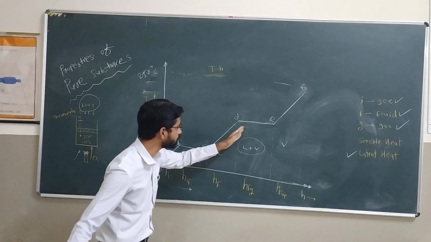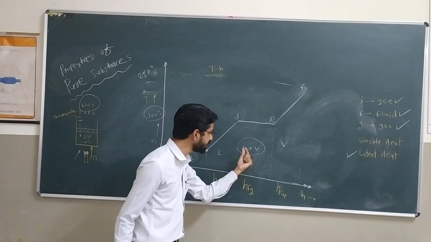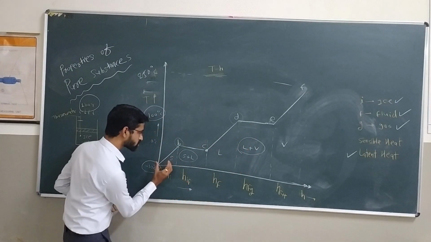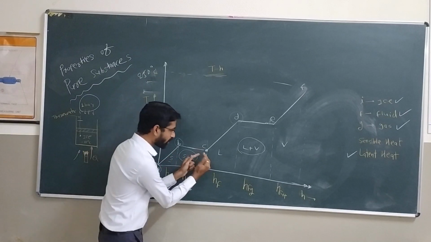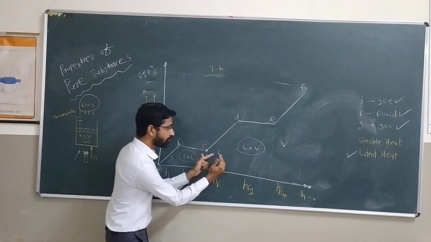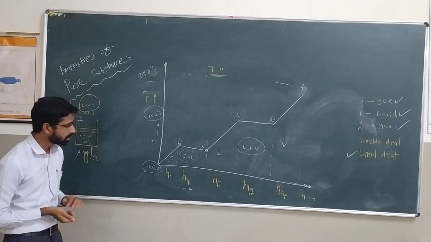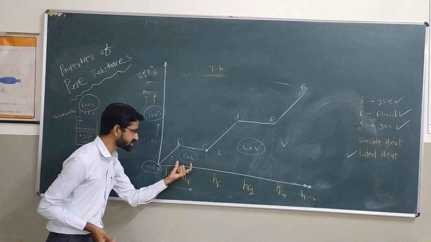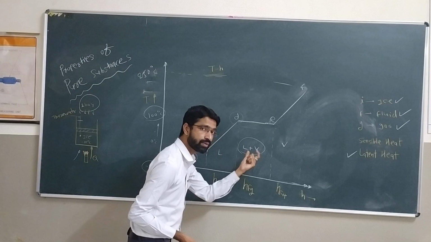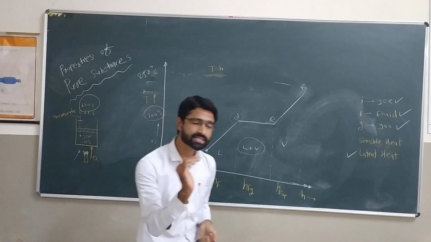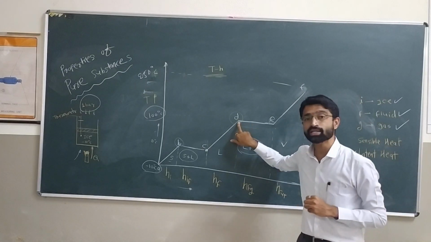And after that, the vaporization of water starts, and the substance is now two phase, liquid plus vapor. So it starts with the solid phase, then is converted into solid plus liquid, then it becomes liquid, then liquid plus vapor, and then vapor. If you see this graph carefully, where the substance has two phases, like solid plus liquid or liquid plus vapor, the temperature remains constant, and that temperature we call the saturation temperature.